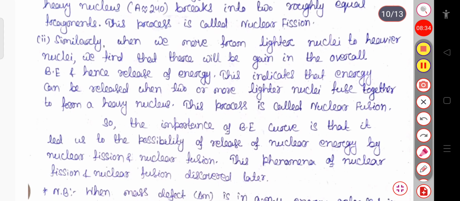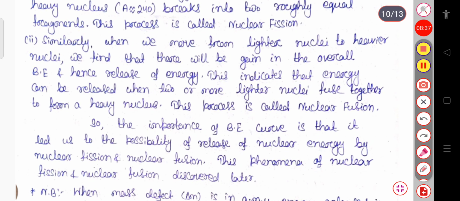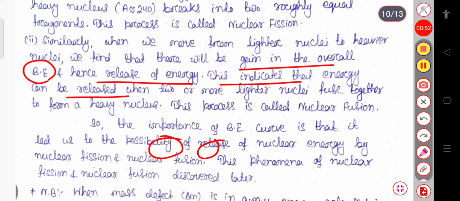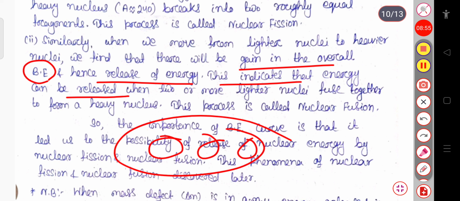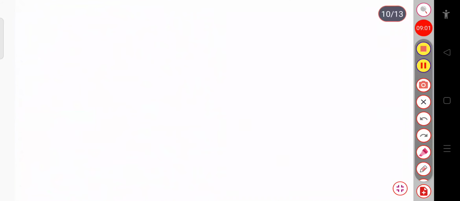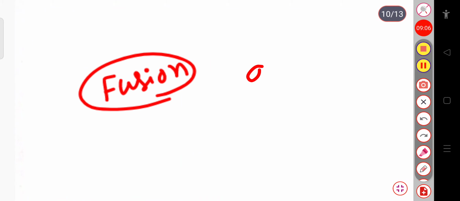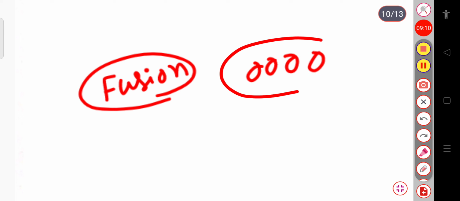Similarly, when we move from the lighter nuclei to the heavier nuclei, again we find a gain in the overall binding energy, so the release of energy also occurs. This indicates that energy can be released when two or more lighter nuclei fuse together to form a heavier nucleus. That is called nuclear fusion. Fusion means that when two or more lighter nuclei fuse together, they form a heavier nucleus.